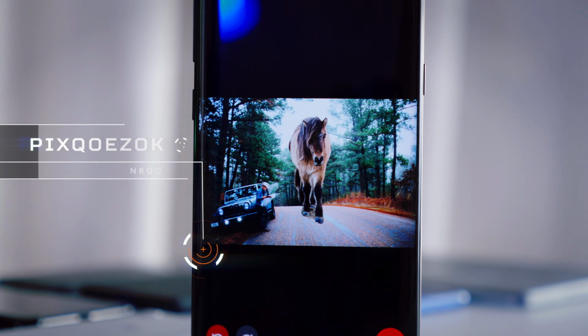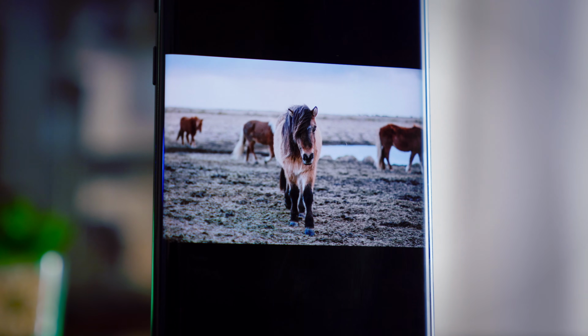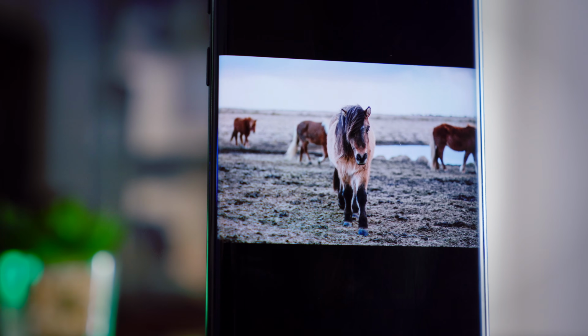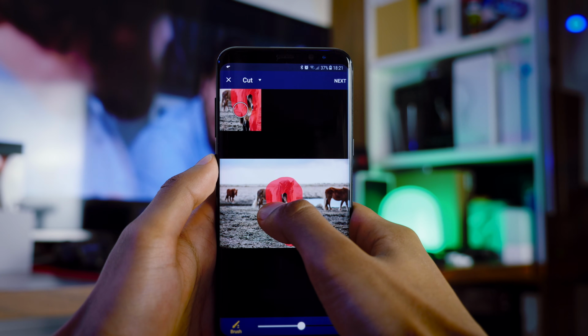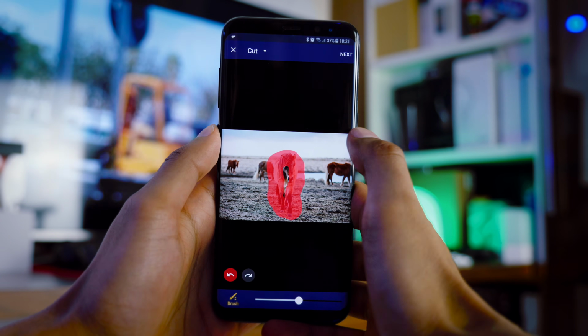Then we've got an app called PickSomatic, one of the most effective ways of essentially transporting an object from one photo to another photo. It's got a fairly smart algorithm built in for edge detection, so all you need to do is to draw a rough line around the object you want to cut out with your thumb, and you can just simply replace the background.